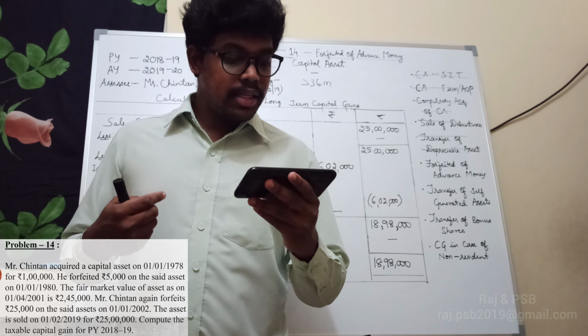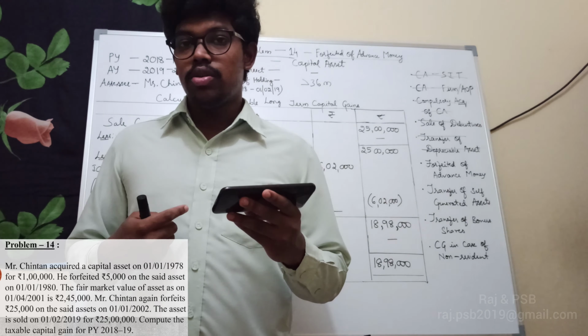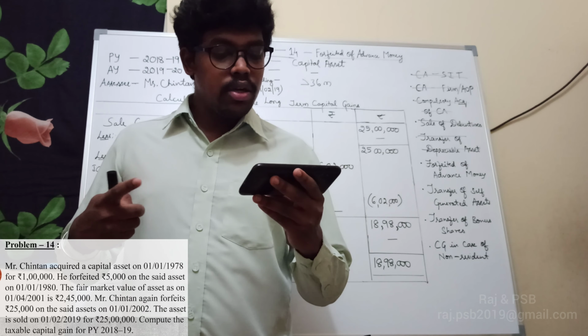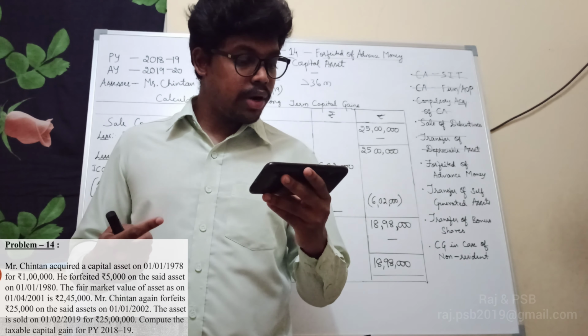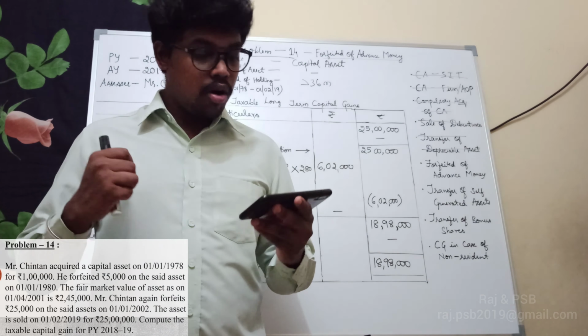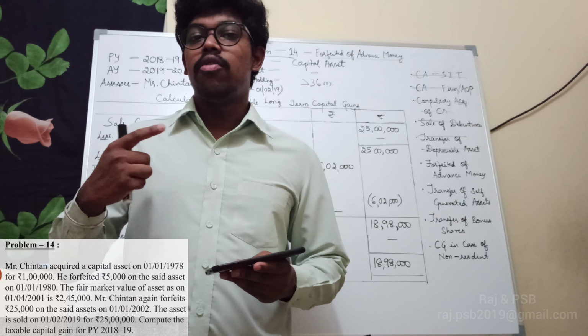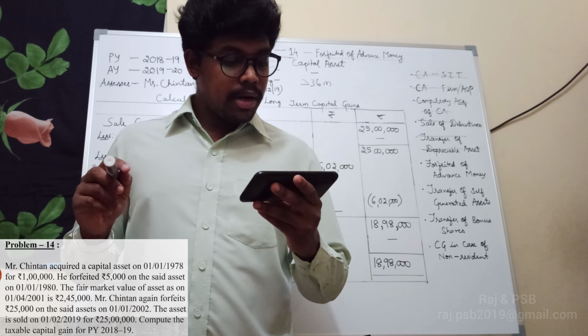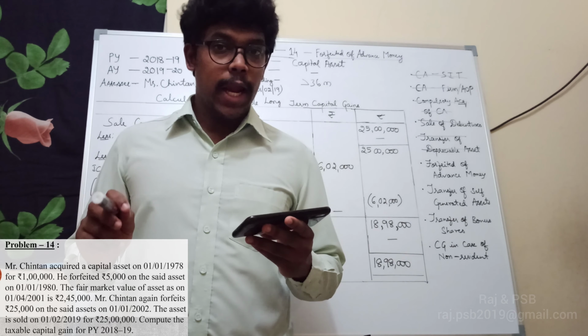Next, on the said asset on 1/1/2002. Next, the asset is sold on 1/2/2019 for rupees 25 lakhs. Again, finally, he sold the asset on 1/2/2019 for rupees 25 lakh. Calculate or compute the taxable capital gain for the previous year 2018-19.